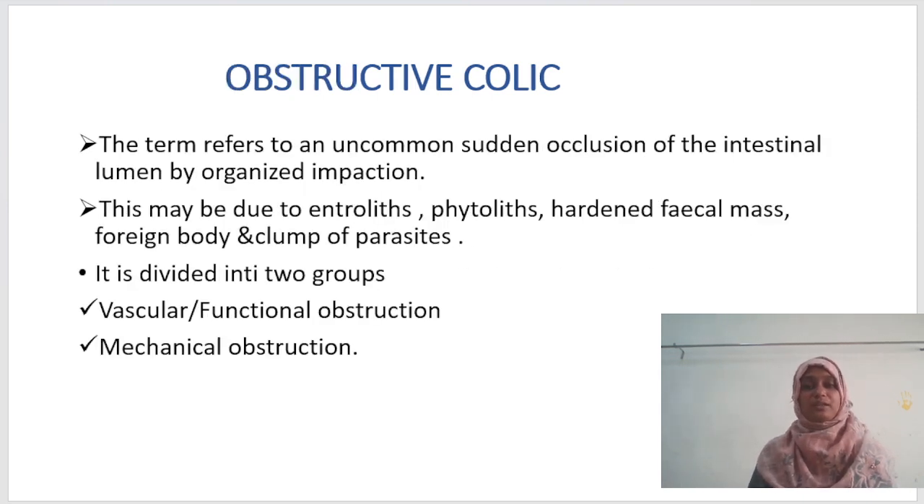Next one is obstructive colic. The term refers to an uncommon sudden occlusion of the intestinal lumen by organized impaction. This may be due to enterolith, phytobezoar, hardened fecal mass, foreign body and clump of parasites. It is divided into two groups: vascular or functional obstruction, and mechanical obstruction. Enterolith means stones occur in the intestine.